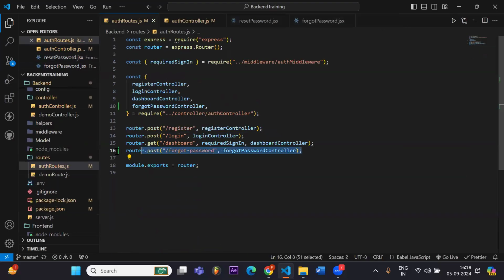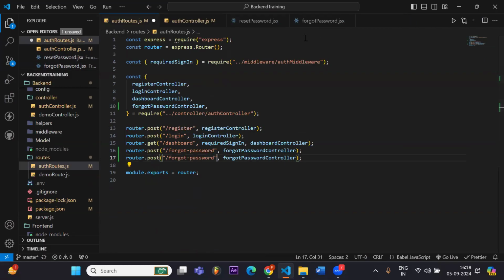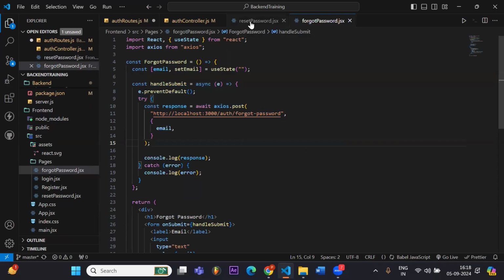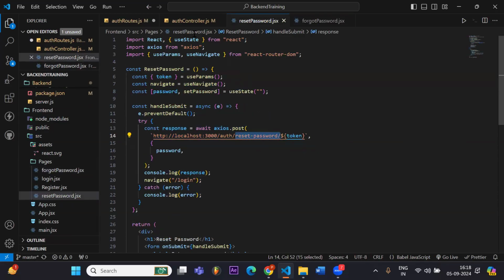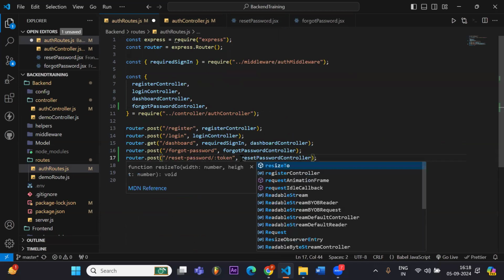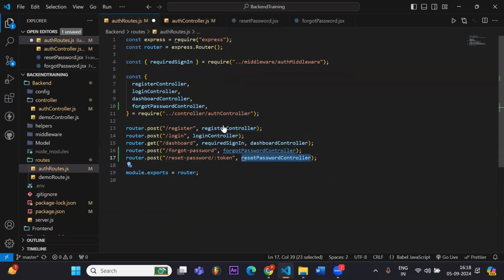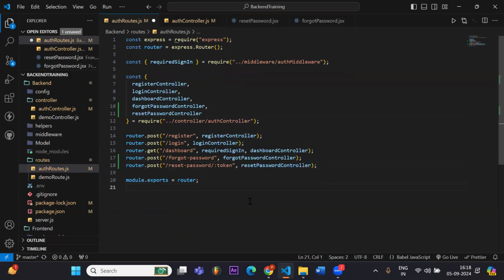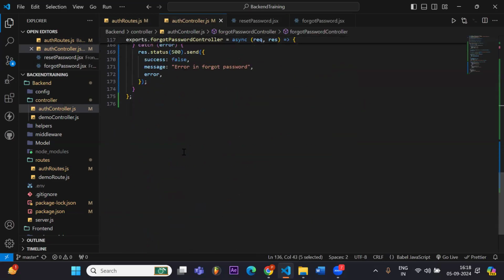So if I go to my auth routes, I will copy this part. And what was the name? The name was reset password, and then a token is also coming in. So I will write here reset password and then token. And here I will write a reset password controller. I will import it as well. But right now I've not written any code in the reset password controller.